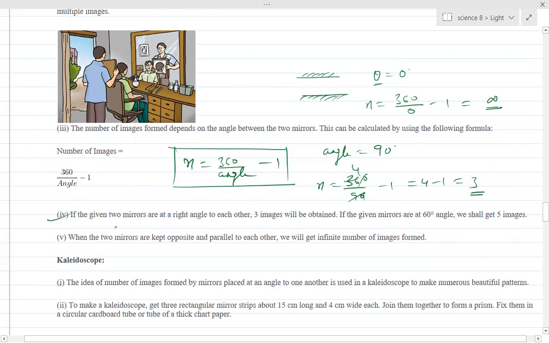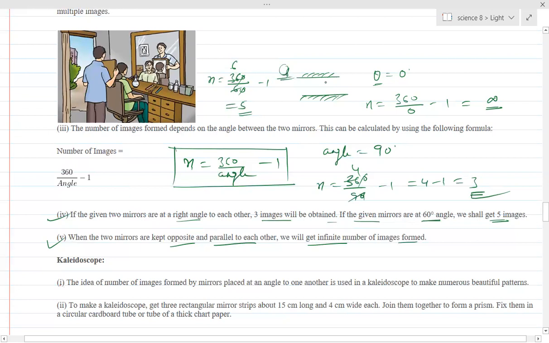If two given mirrors are at right angles to each other, 3 images will be obtained, as I explained here. Even if the given mirrors are at angle 60, if you substitute here, n is equal to 360 by 60 minus 1. 360 divided by 60 is 6, and 6 minus 1 is 5. So the number of images formed will be 5. Am I clear? When the two mirrors are kept opposite and parallel to each other, we will get an infinite number of images, as in this case.